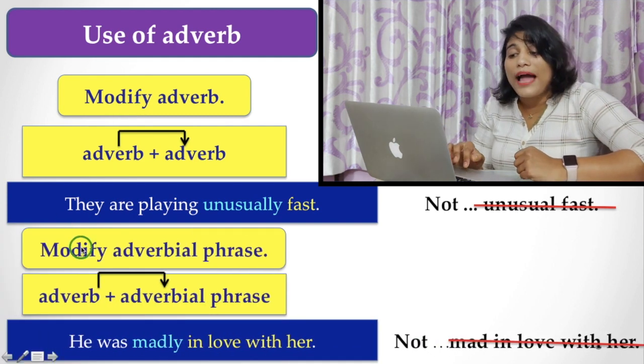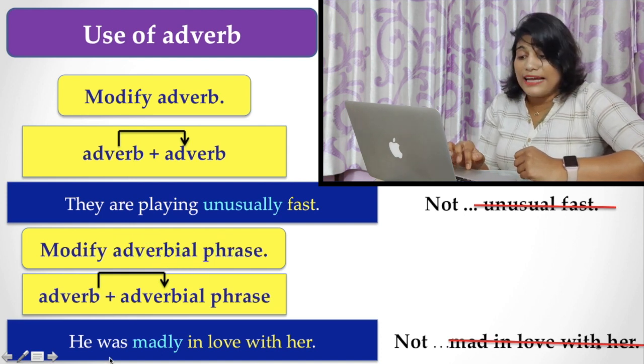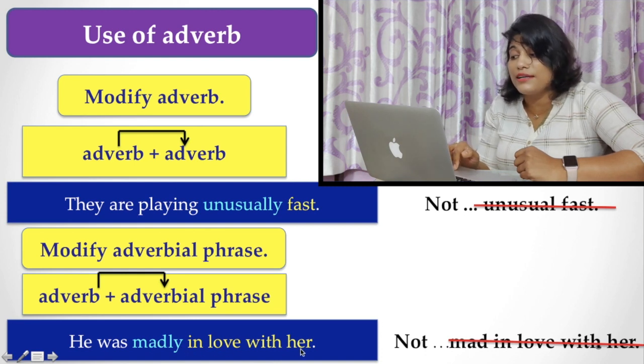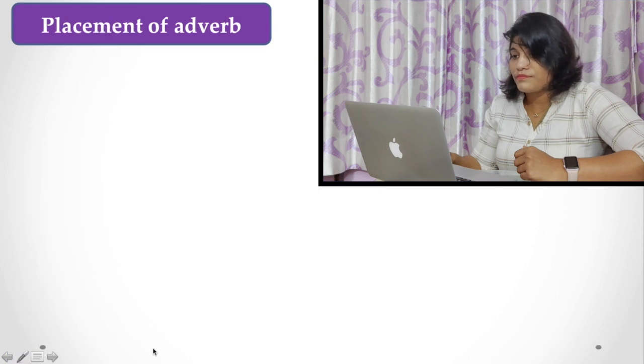And an adverb can modify adverbial phrases. That is, he was madly in love with her, but you never say "mad in love with her," because "mad" is an adjective. You have to use "madly."